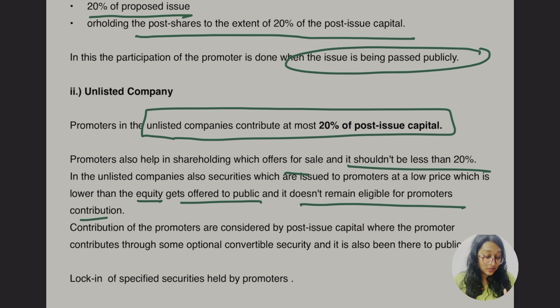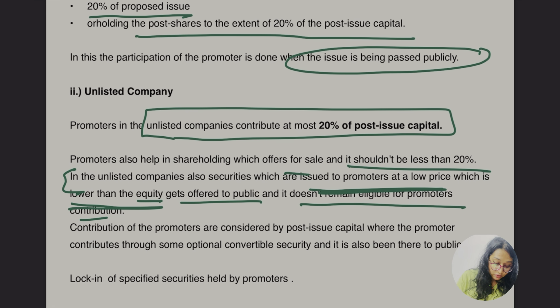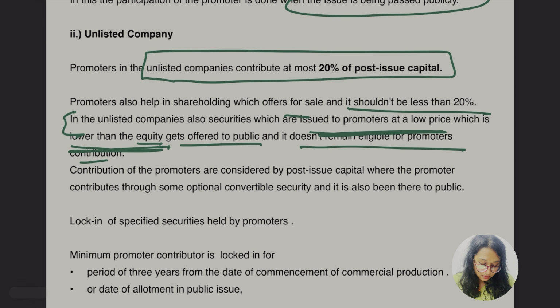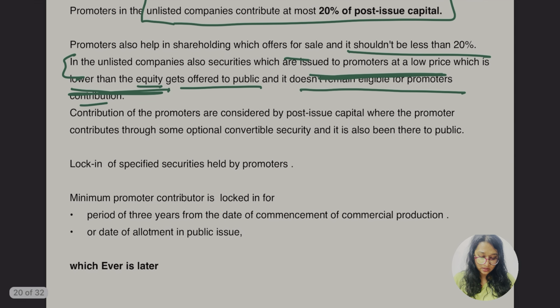Let me read one more point, okay. In case of an unlisted company, when securities are issued to the promoter at a lower price, lower than the equity offered to the public, then automatically the promoters are not eligible to contribute here. In what case? When the securities are of lower price than the equities. In that case, contribution of the promoter is considered by the post issue capital where the promoter contributes through some optional convertible securities and it has been offered to the public.